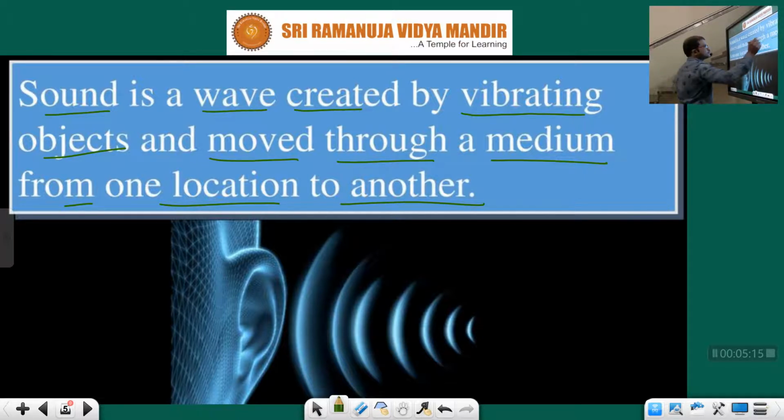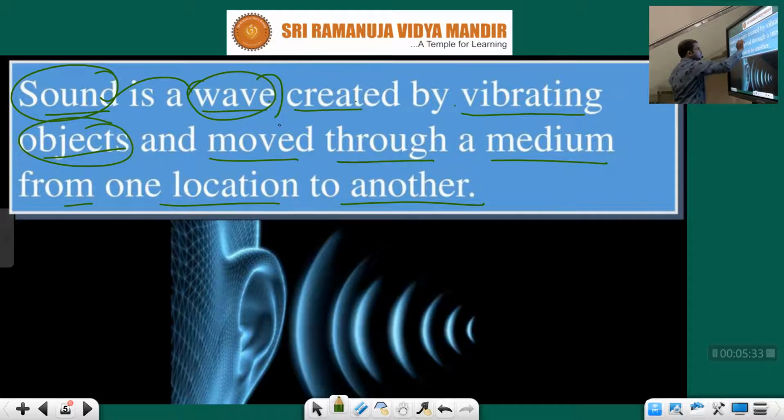See children, objects are not changing their position. Sound is a wave which is created by vibrating objects. This wave is moving, not the objects.